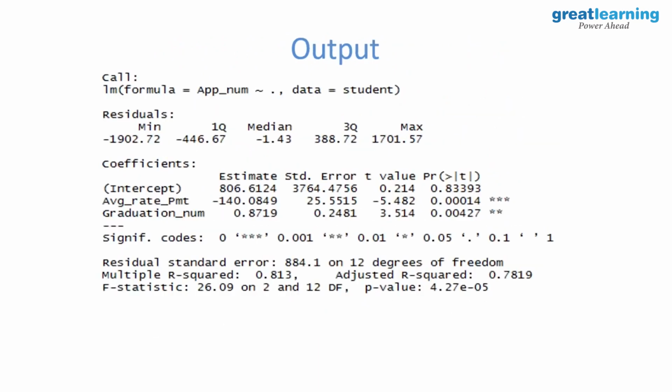So this is again fine, correct? Now my R square is what? 81. Earlier it was how much? 62, correct? And again, everything is significant. Now the intercept becomes insignificant. You saw this? Observe this. The intercept becomes insignificant because of the graduation number coming into the model. So these kinds of things you have to pick up when you're modeling.